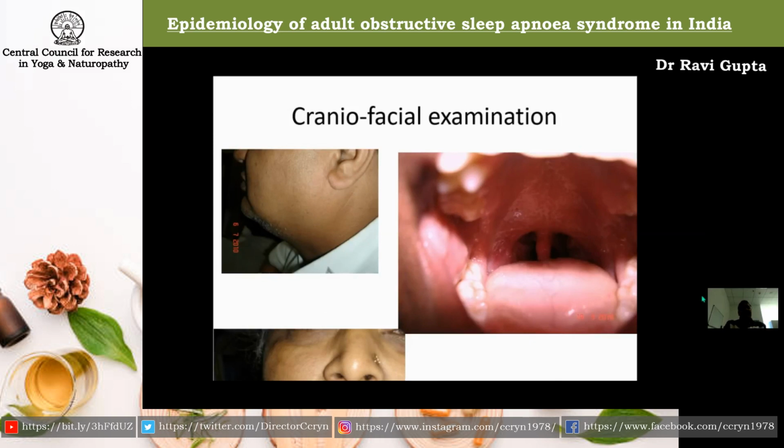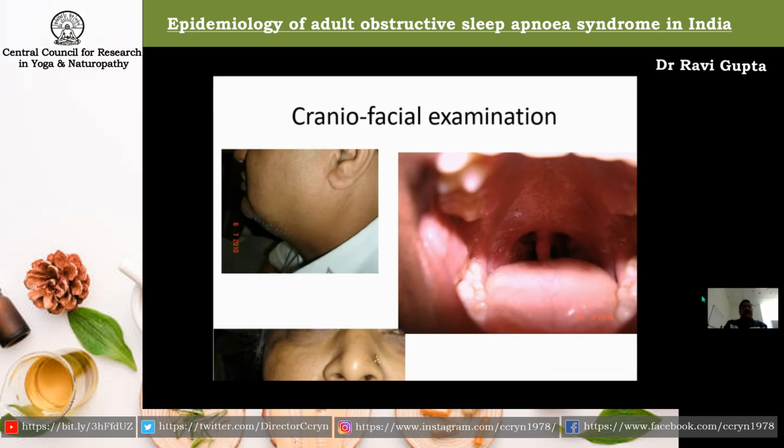So when we examine these patients, we find a lot of findings. On the left upper panel, you can see the person has a lot of fat below the chin. So this is the double chin in these patients. They are at high risk for developing obstructive sleep apnea. If you peep inside the mouth on the right side panel, you can see that the uvula is large and inflamed. So these patients often have a large inflamed uvula, and inflammation is also seen in the soft palate because it keeps on fluttering throughout the night during snoring.